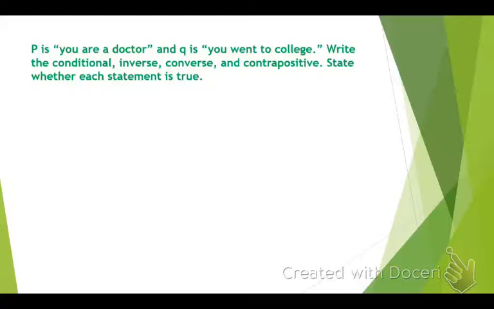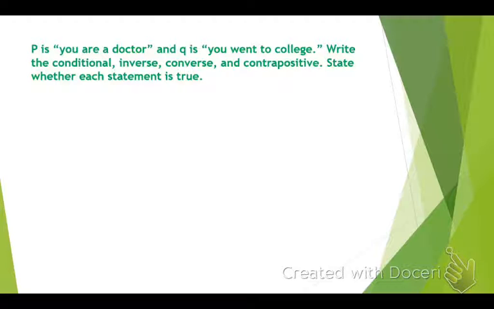Marshall. P is you are a doctor, and Q is you went to college. What does a conditional usually look like? Don't use a specific. If P, then Q. What does P represent? Hypothesis. So our hypothesis here is you are a doctor. And then what comes after the hypothesis? Conclusion, which here is you went to college.